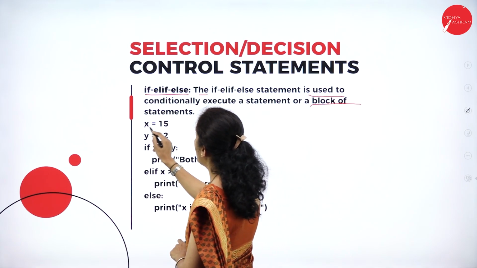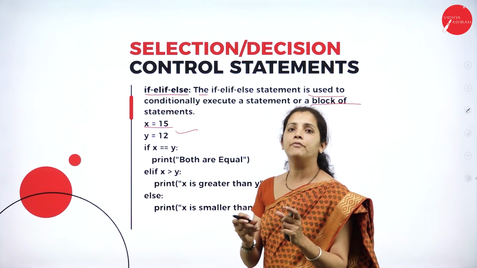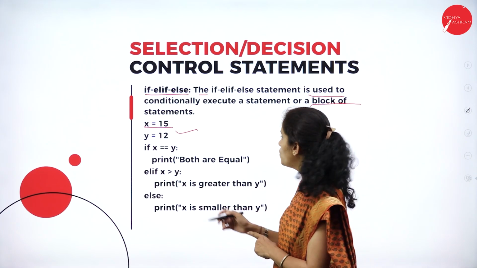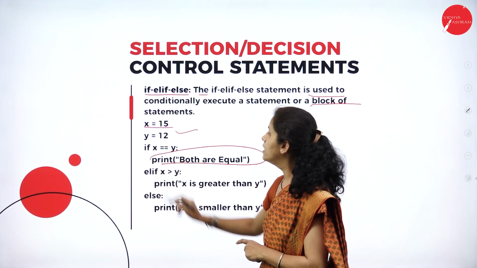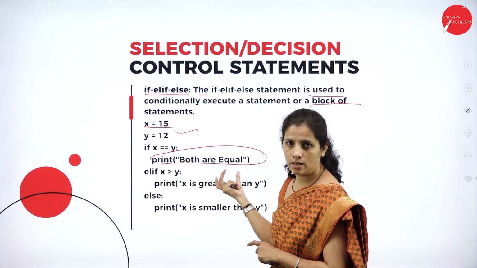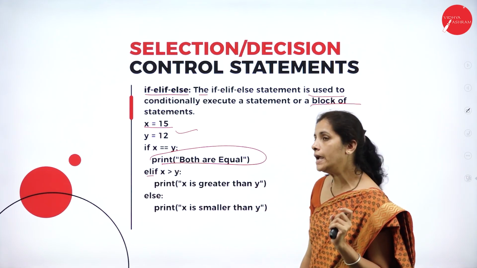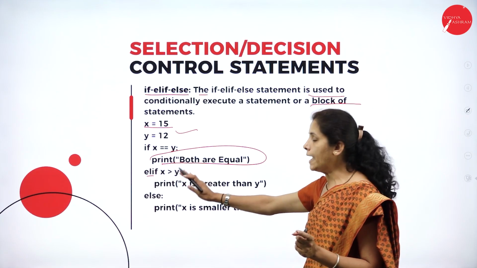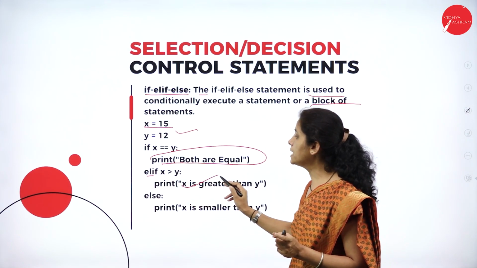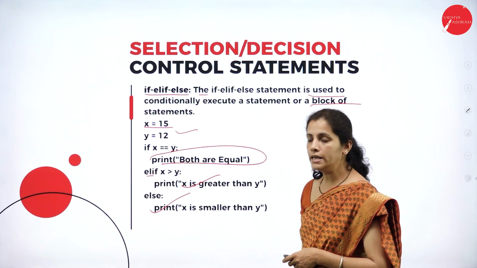See here, I have 15 and I have 12. So I'm going to check if 15 equal to 12. If it is true, what I'm going to do? I'm going to print both are equal. If not, that is nothing but an elif. If not, x greater than y. So x is larger, else, what I want to do, y is larger.